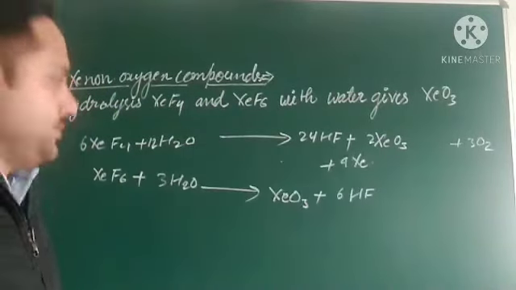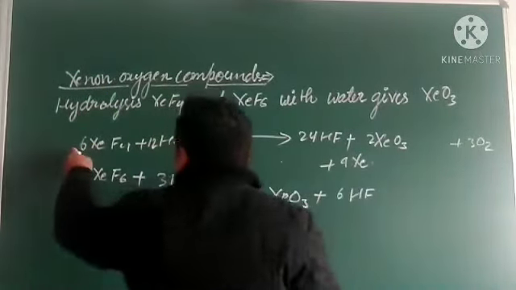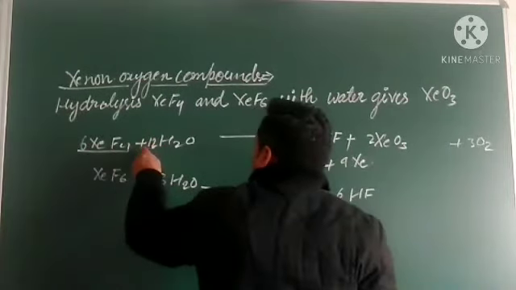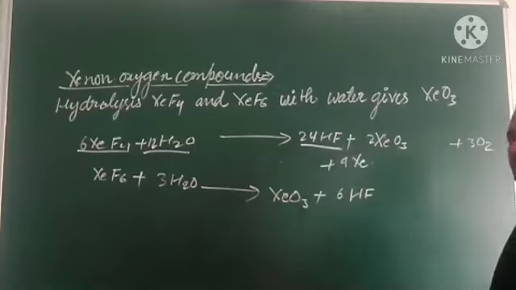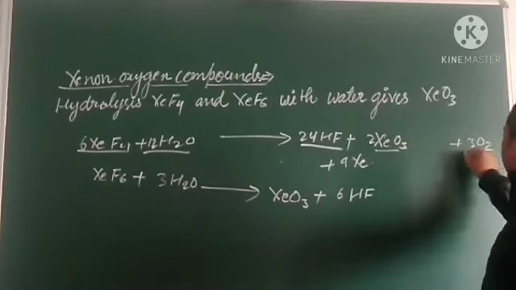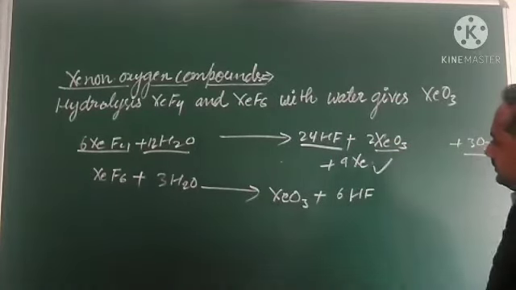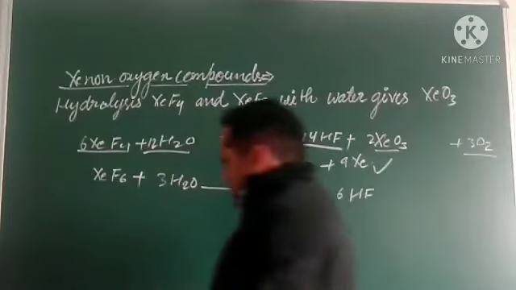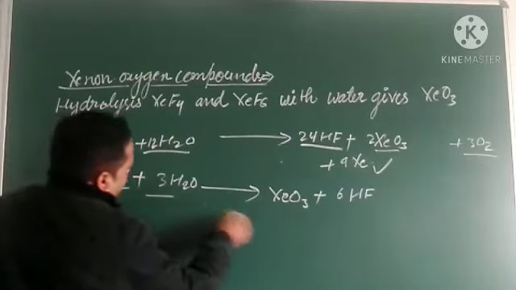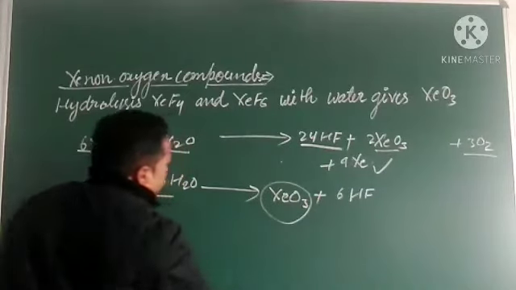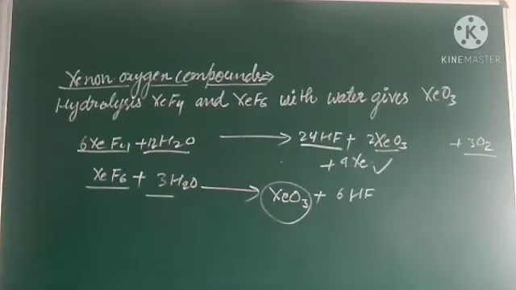So what we have seen, we have balanced it: 6 XeF4 plus 12 H2O gives 2 XeO3 plus Xe plus 3 O2 plus 24 HF. Okay, and next, hydrolysis of XeF6: XeF6 plus 3 H2O gives XeO3 plus 6 HF. So this is the hydrolysis.